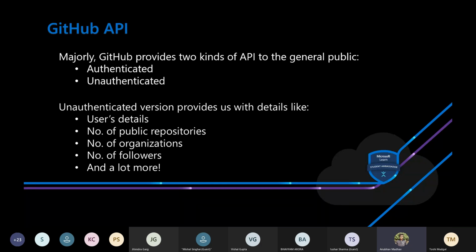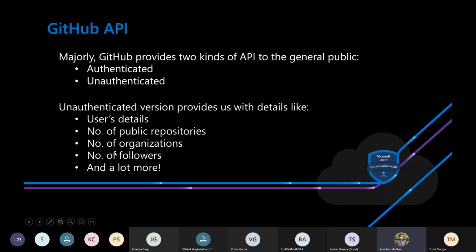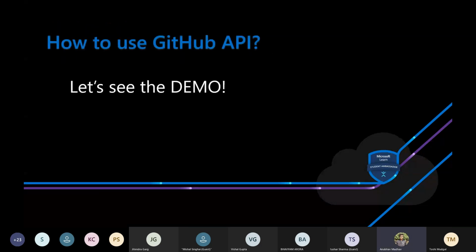The unauthenticated one can be used by anyone, and we do not need to log in for that. What unauthenticated GitHub provides is a user's details if we enter the username: the number of public repositories of that user, the number of organizations, the number of followers, and a lot more. Names of those repositories too.